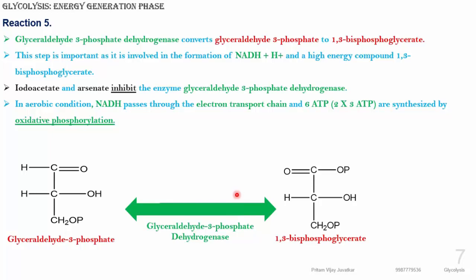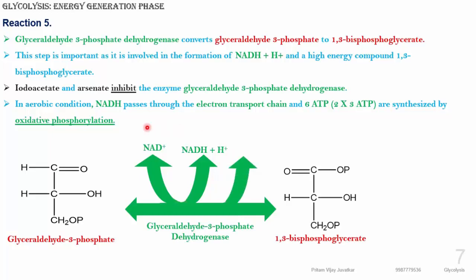And in this reaction, what will happen? NAD plus converts into NADH and H plus. Here, glyceraldehyde 3 phosphate converts into 1,3 bisphosphoglycerate, and NAD converts into NADH and H plus, and a phosphate molecule plays an important role.